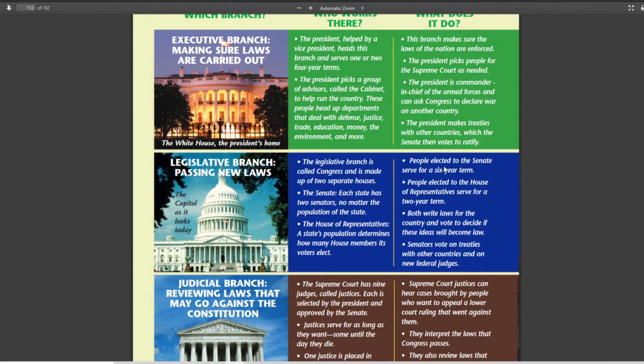In the Senate, they serve a 6-year term, so they get to stay in the Senate longer, whereas in the House of Representatives, it's only a 2-year term. So they get elected much more frequently than the Senate. And that is by design. The House is supposed to be closer and more receptive to the people, whereas the Senate is supposed to look out more for the states, the state of the country, and so forth.